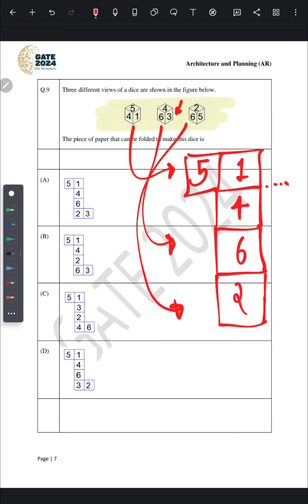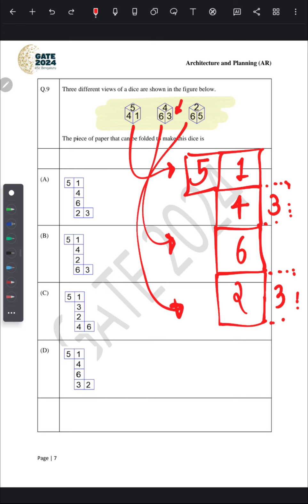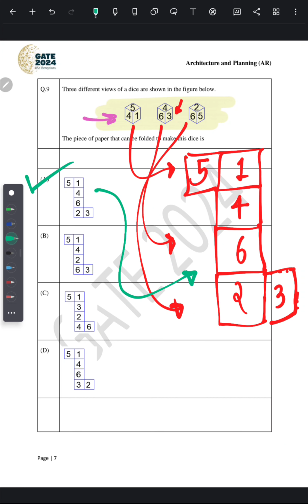3 either will be here or it can be here. On folding, it will be adjacent to 4. So in none of the option, 3 is given here. So option A is exactly the same pattern of this. The correct answer of this question is option number A.